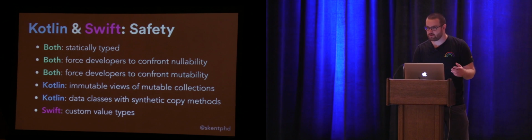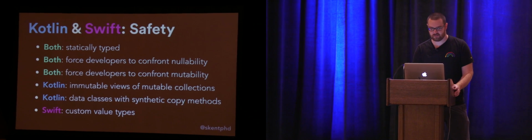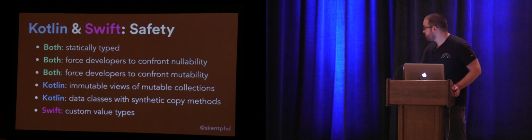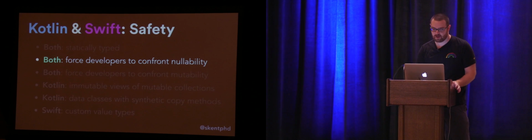Both languages force developers to confront nullability and force them to confront mutability much earlier in their thinking. From there, it deviates a little bit more. Kotlin has immutable views of immutable collections, and it also has data classes with synthetic copy methods to encourage you to use more immutability in your code. And Swift actually has full-blown custom value types.